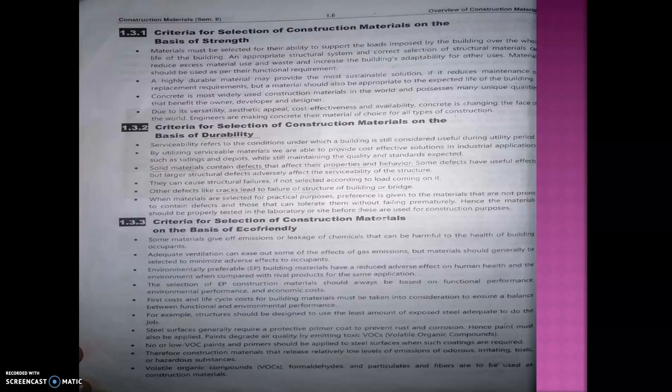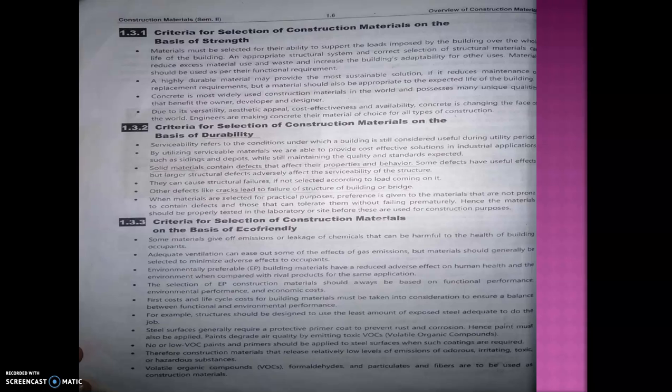When materials are selected for practical purposes, preference is given to materials that are not prone to inherent defects and those that can tolerate them without failing prematurely. So while selecting the materials, we should carry out the practical works.